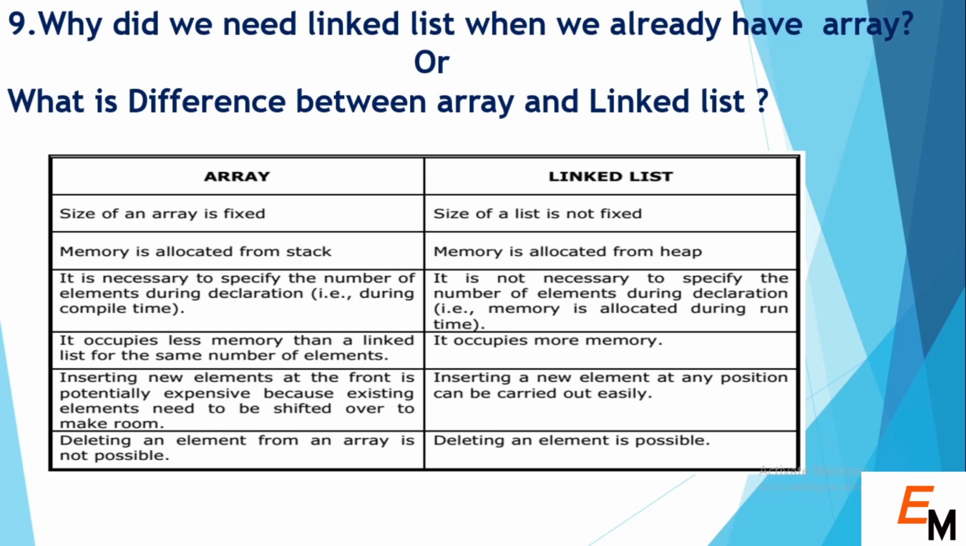The next question is, why do we need a linked list when we already have an array? This question can also be asked like this: what is the difference between an array and a linked list? If we talk about an array, then the size of the array is fixed, and when we declare the array, we have to declare the size of the array. But in the case of a linked list, we don't need to fix the size, because it allocates memory dynamically. This is the main advantage of a linked list over an array.